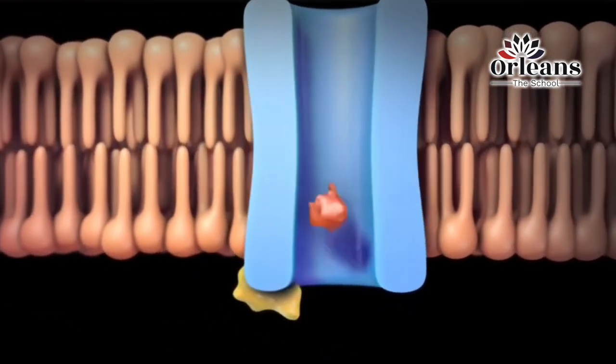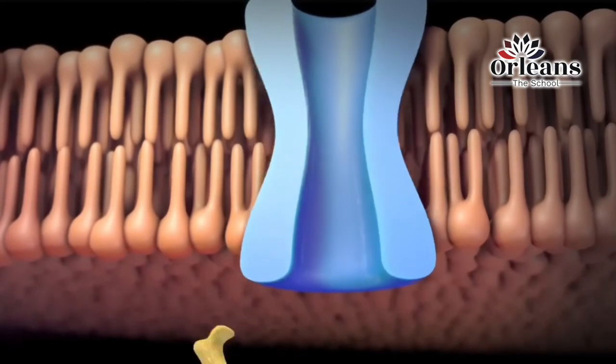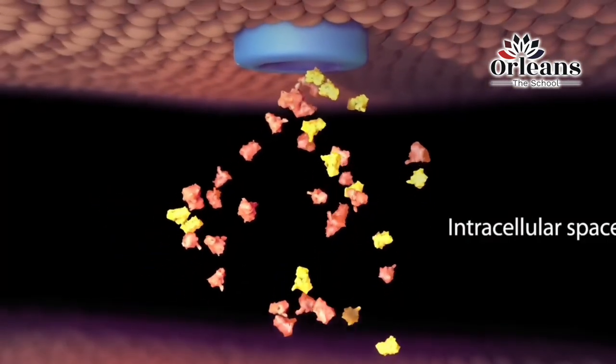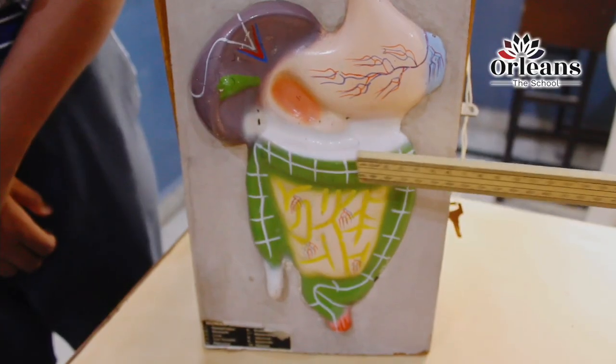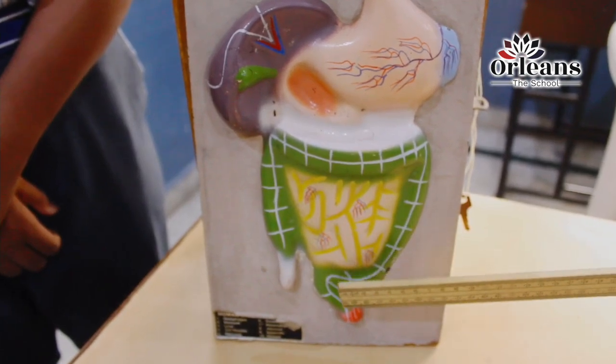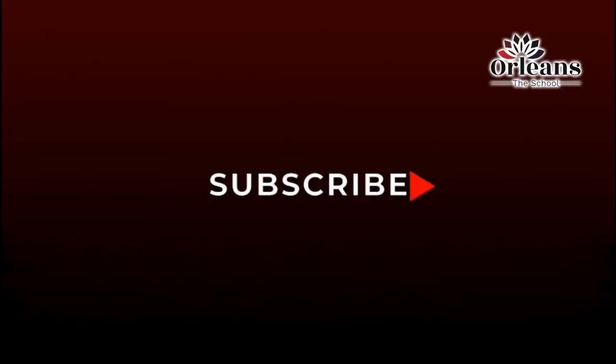You can see here, this is the large intestine, this is the vermiform appendix, and water is absorbed in this region, which is the large intestine, and the waste is expelled out through the anus, right? So this is how the digestion of food takes place in the human digestive system.